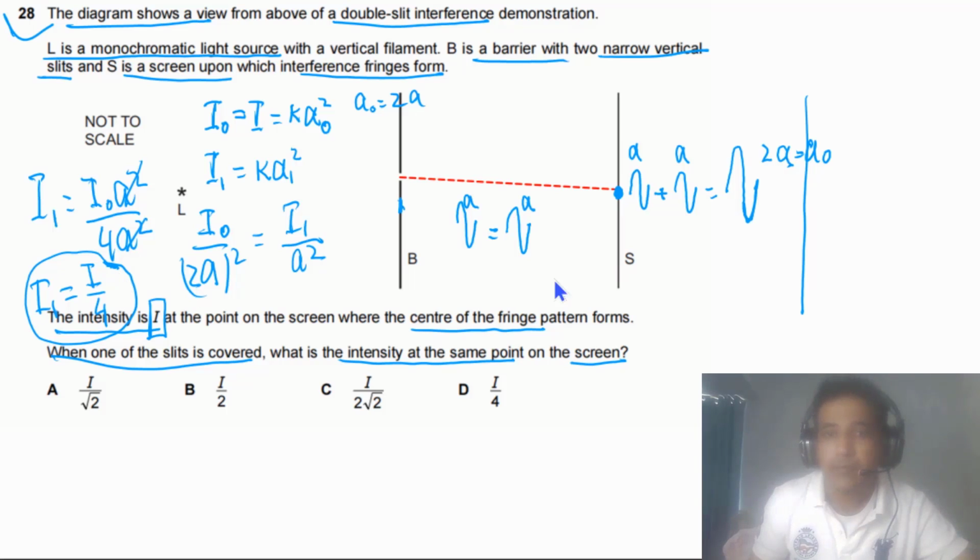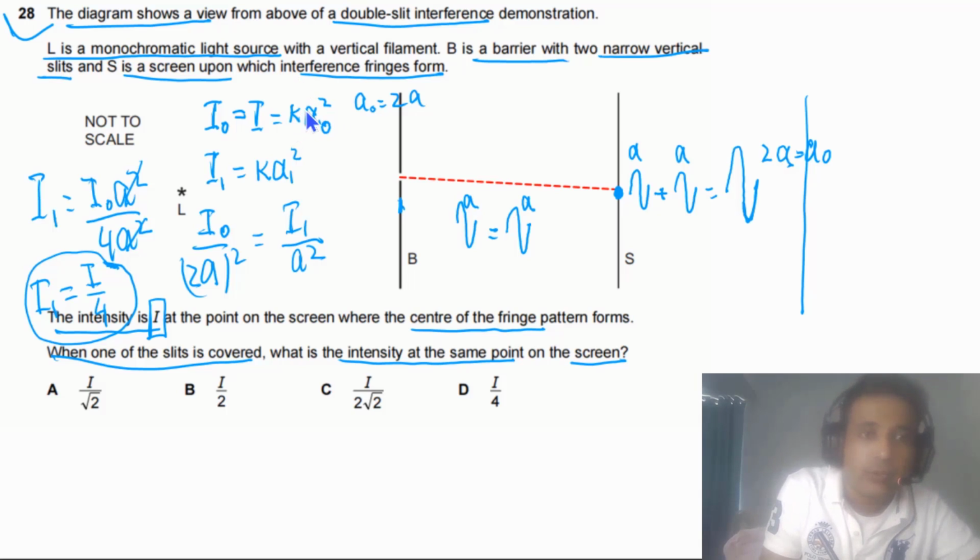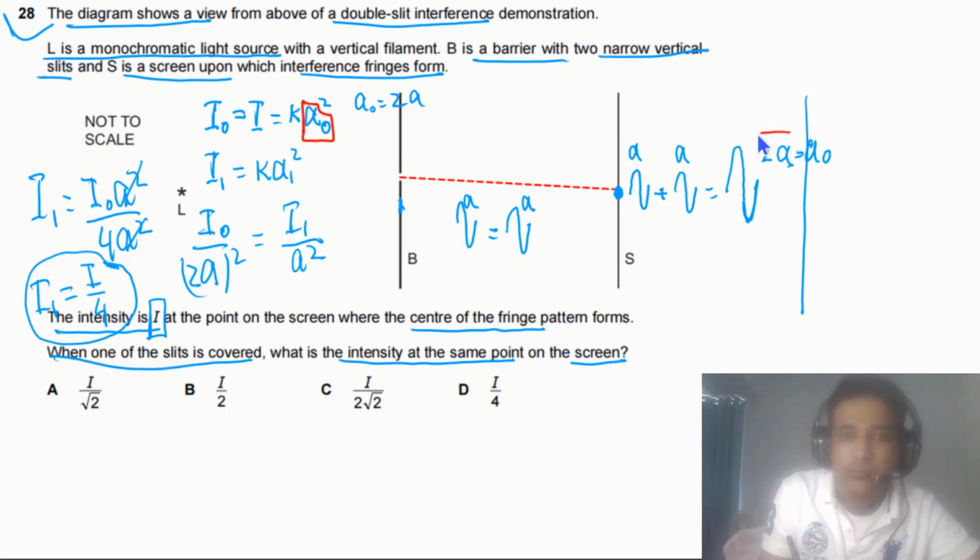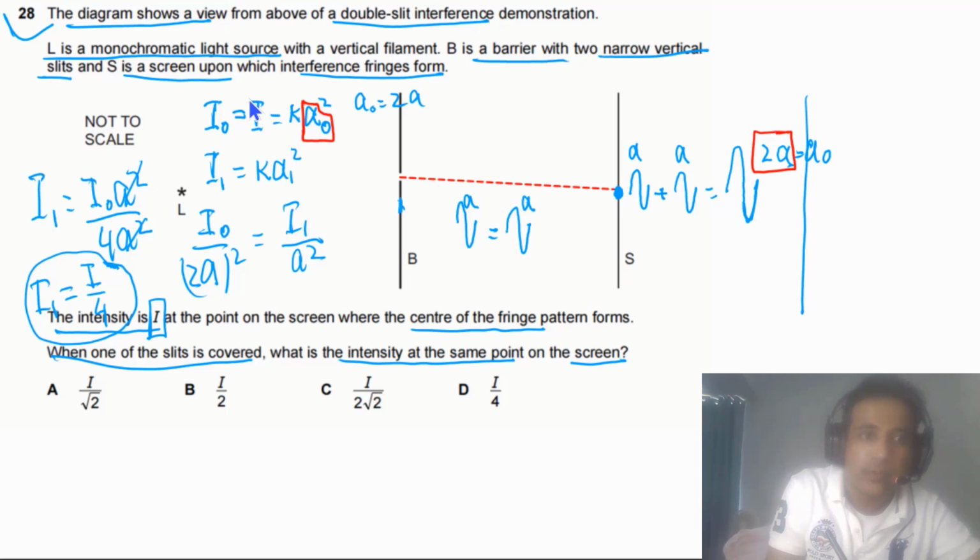So what we have done in this case, let me repeat once again. This is the amplitude of the resultant wave, this A naught. The intensity of this resultant wave is given to us, that is equal to I, and I has to be equal to K times amplitude square. So I1 also has to be equal to K times amplitude 1 square, A1 square, and the amplitude of the second wave is A. So A1 is equal to A.